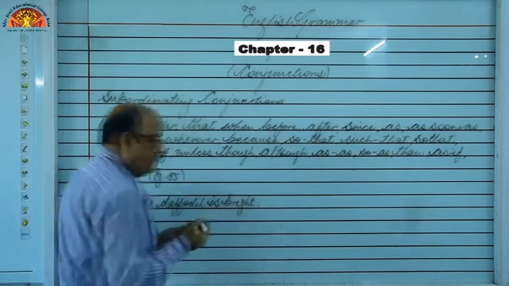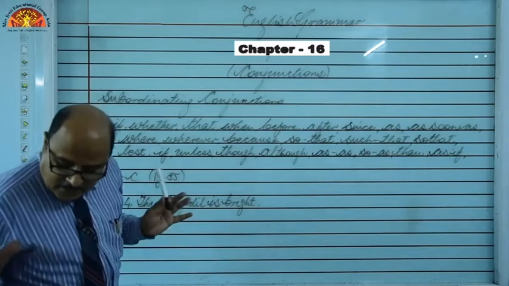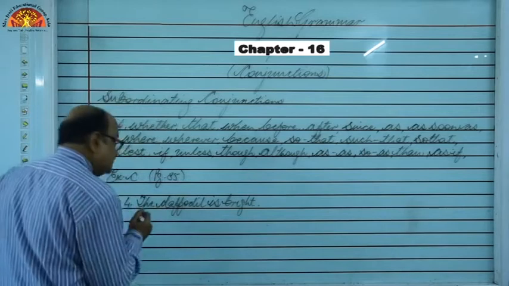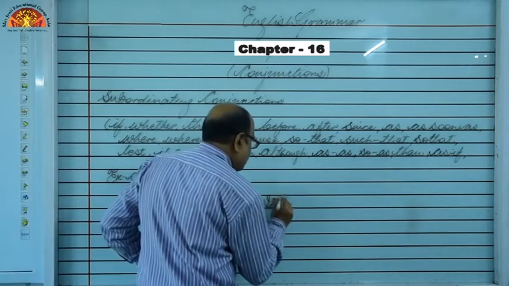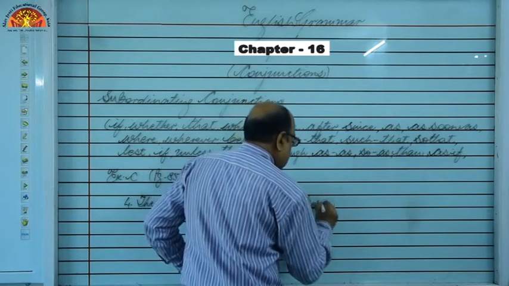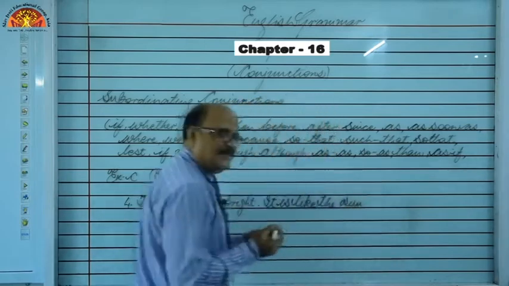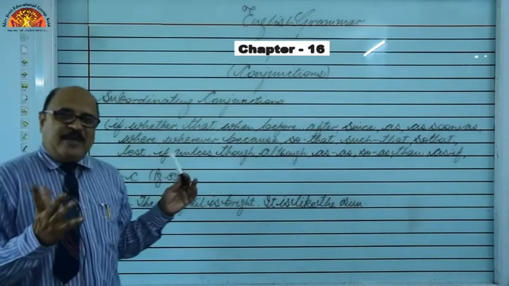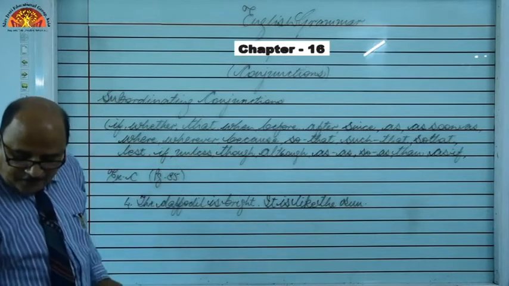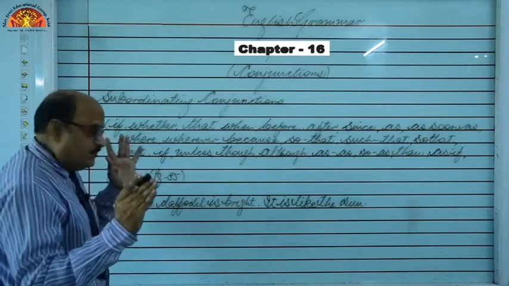So, students, please make it clear, what is a daffodil? A daffodil is a flower. The second part is, it is like the sun. You can see a comparison is being made. So, degrees of adjective. They both are the same, so the positive degree will be there.